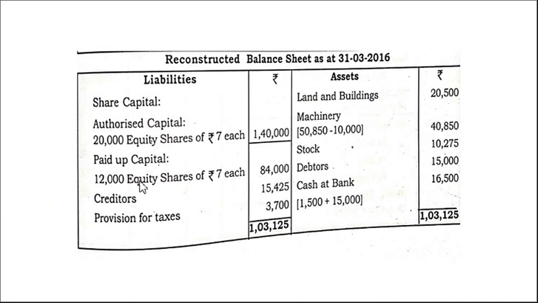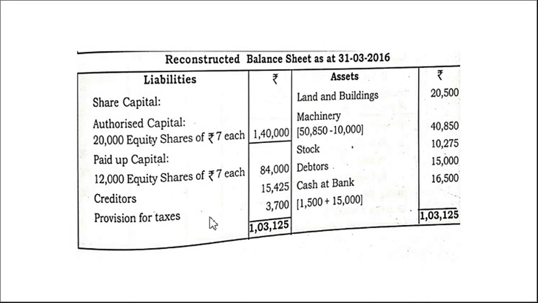12,000 equity shares. Right? So if we are issuing new equity shares, we have to add. But here, in the problem, the total number of shares was 12,000 only. Though we have forfeited and reissued the same number of shares, that is 3,000 shares, that 12,000 shares includes all that. So there is no new category of shares where we have issued additional shares. So total number of shares, 12,000, remains constant at rupees 7 each. So that we have to write. Again, there are creditors. Creditors remain constant. So no change.